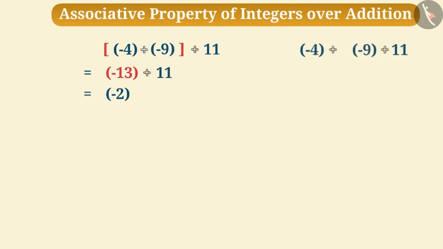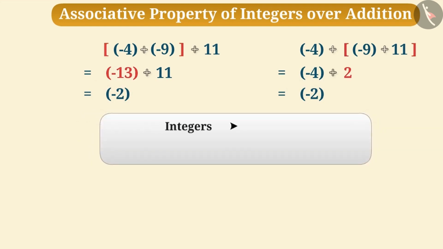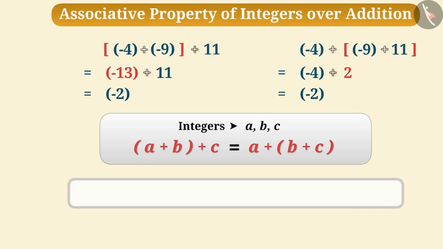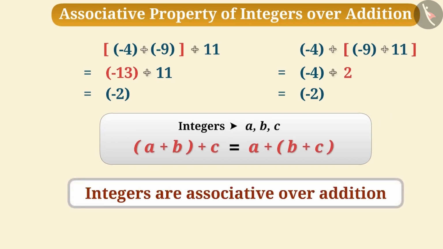Similarly, if we make a group of -9 and 11, then their sum will be 2. Now when we add -4 to it, then the sum of three numbers will be -2. The answer is the same in both cases. That means we can group integers in any order to add them. In general, for any three integers a, b, c, (a + b) + c is equal to a + (b + c). Therefore, we can say that integers are associative over addition. Now you might have understood that to find the sum of -4, -9 and 11, we can group them in any order.